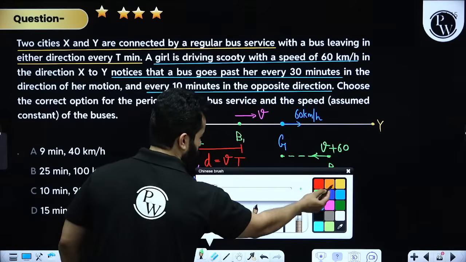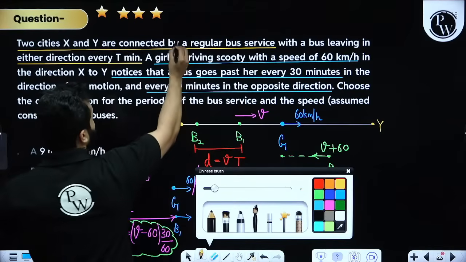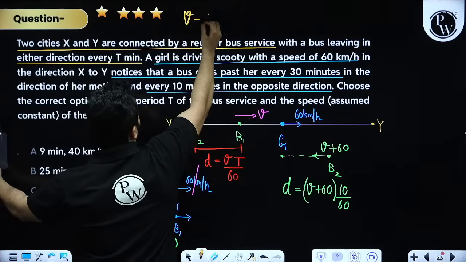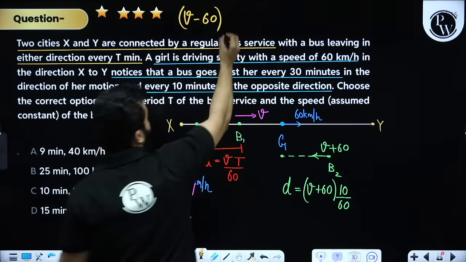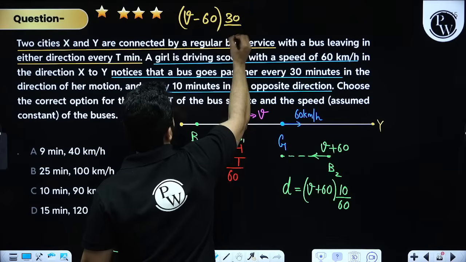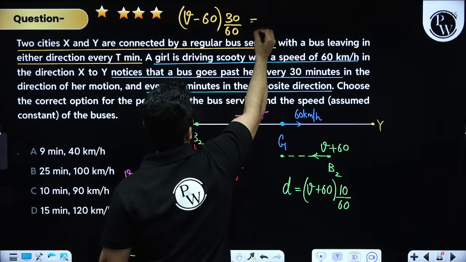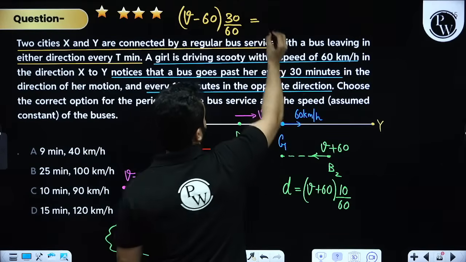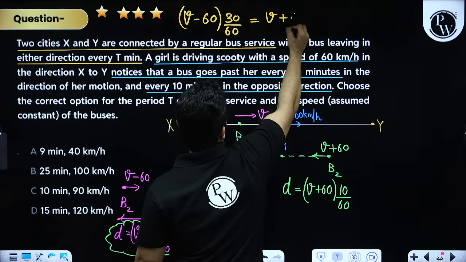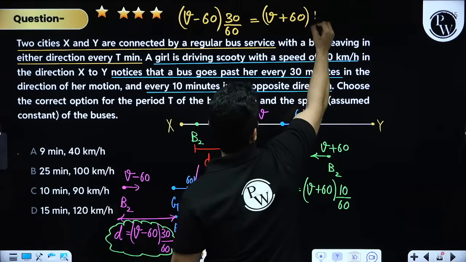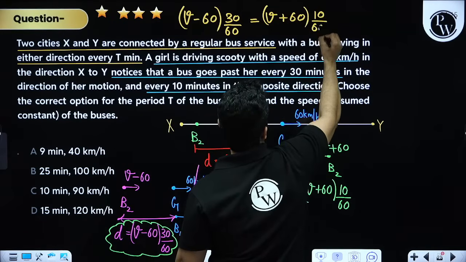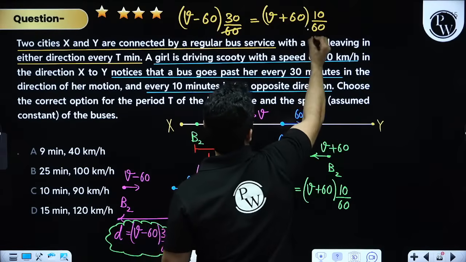Let's equate it, dosto, which means that v minus 60 multiplied by 30 divided by 60 is equal to v plus 60 multiplied by 10 divided by 60. 60 can be cancelled out.